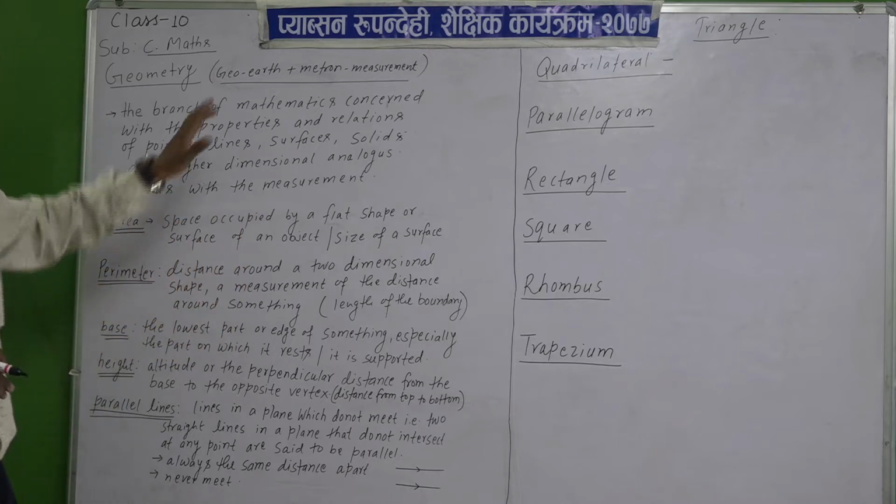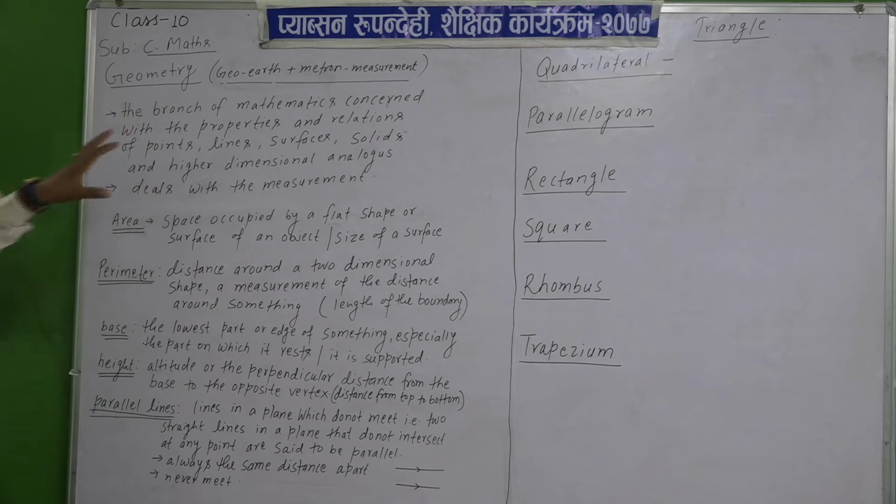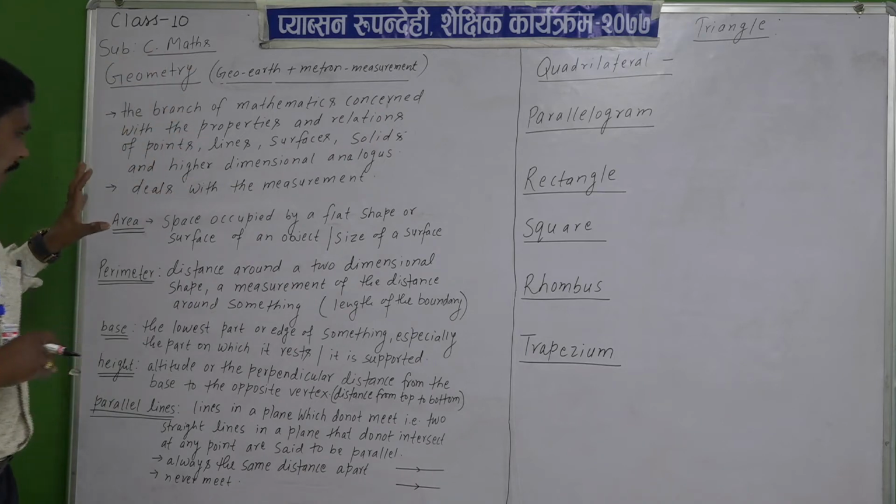Here is the written meaning. You can get it if you search on Wikipedia.